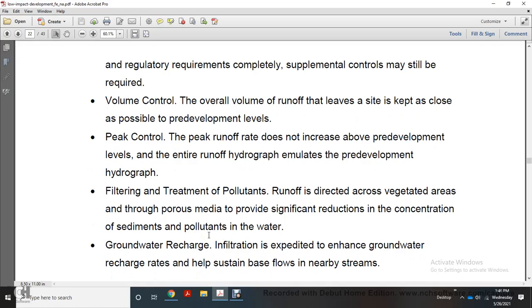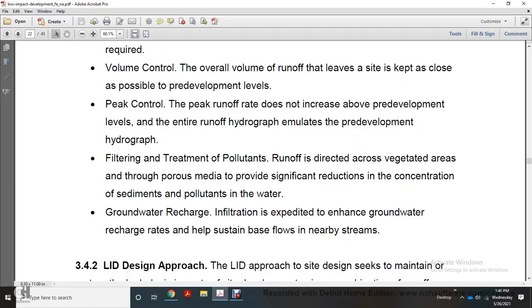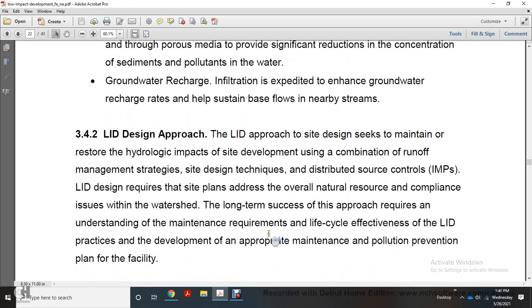Filtering and treatment of pollutants: runoff that is directed across vegetated areas and through porous media provides significant reductions in the concentration of sediment and pollutants in water. Groundwater recharging: infiltration is expedited and enhanced, increasing the groundwater recharge rate, which sustains base flows in nearby streams.